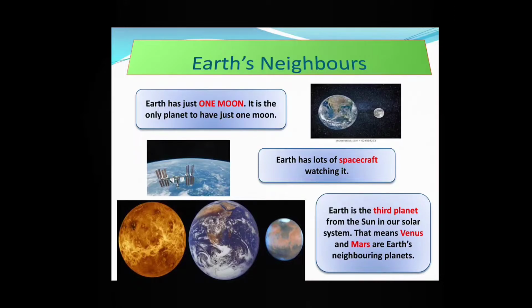Earth is the third planet from the sun in our solar system. That means Venus and Mars are Earth's neighboring planets. That is, from the sun, Earth is third in number. And we have Mercury, Venus. Then Venus is before Earth. Then we have Mercury, Venus, Earth, Mars. Mars is just after Earth. So we can say Venus and Mars are the two neighboring planets of the planet Earth.